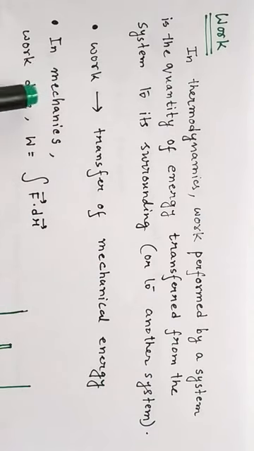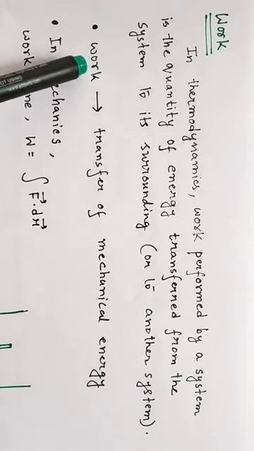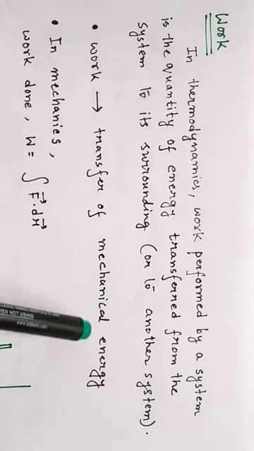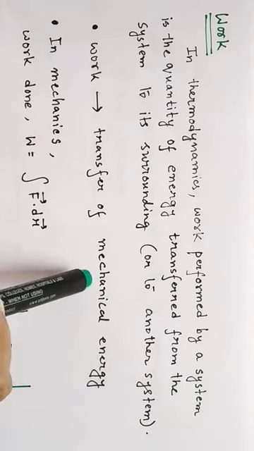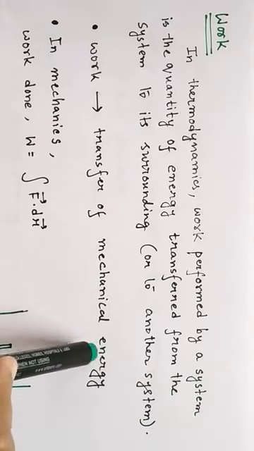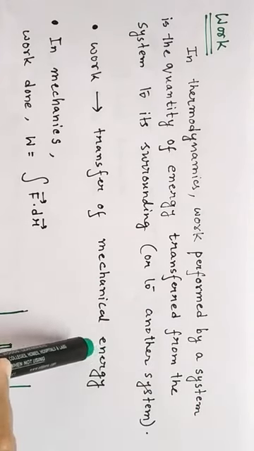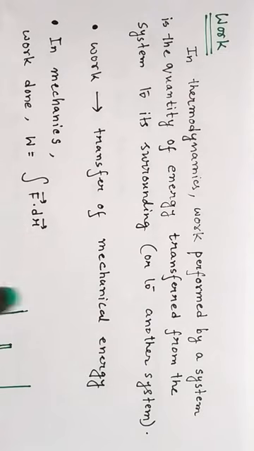In case of heat, heat was the transfer of thermal energy. Here work is the transfer of mechanical energy. So the system will do some mechanical work and transfer mechanical energy to the surrounding, or this mechanical energy will be transferred from the surrounding to the system. Then we can say that some work is performed.